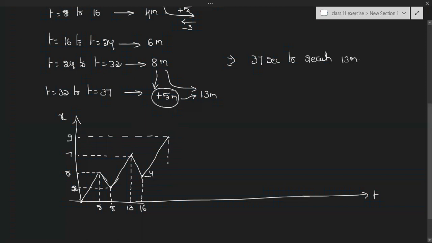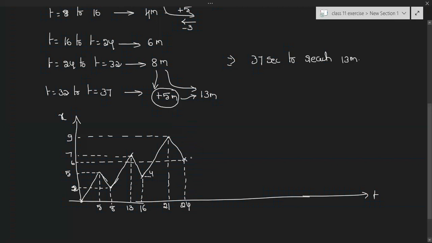Time taken to reach this point: he started at 4 meters at t equal to 16 seconds. He will take 5 seconds to travel 5 meters. So this will be 16 plus 5, nothing but 21. Now again he will come back by 3 meters. So 9 minus 3, it will be 6. Here the time will be 21 plus 3, nothing but 24.